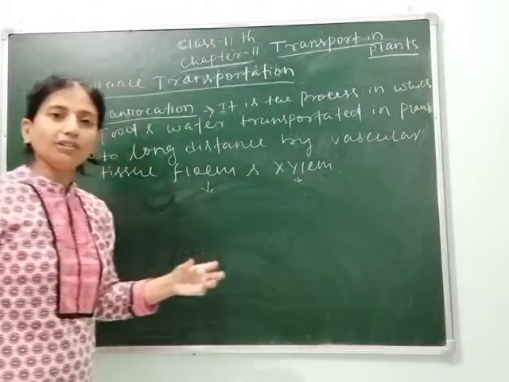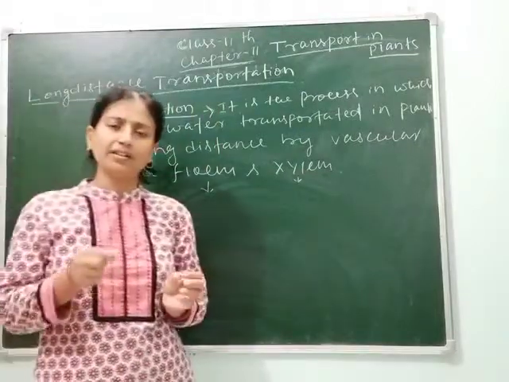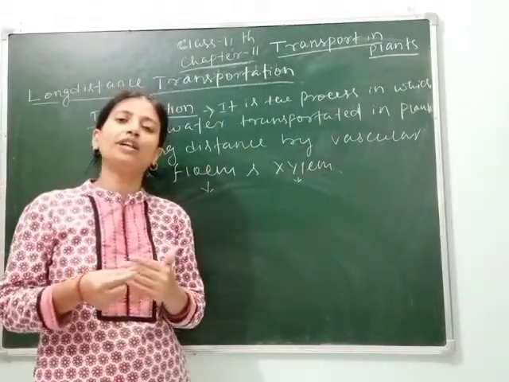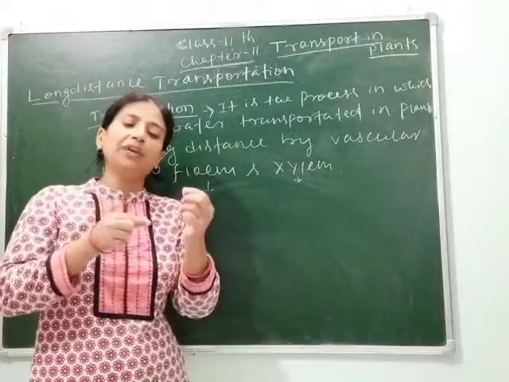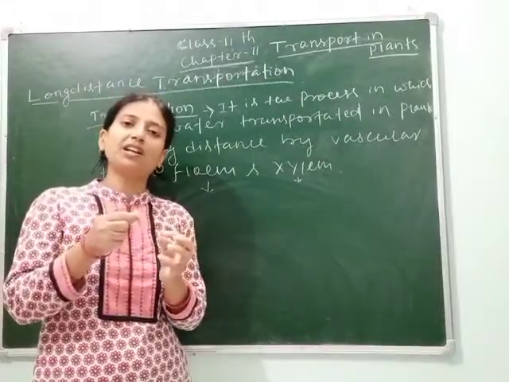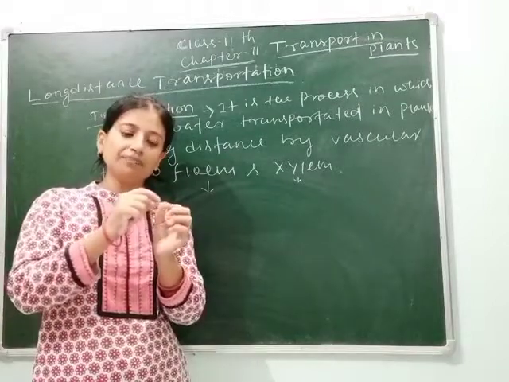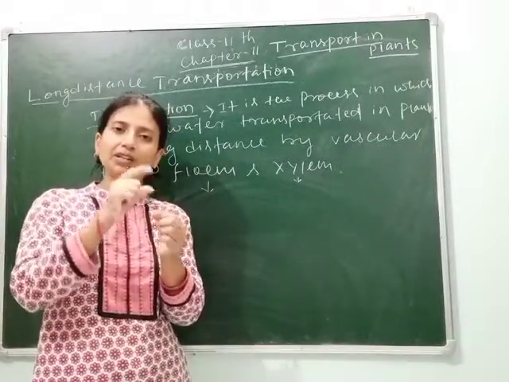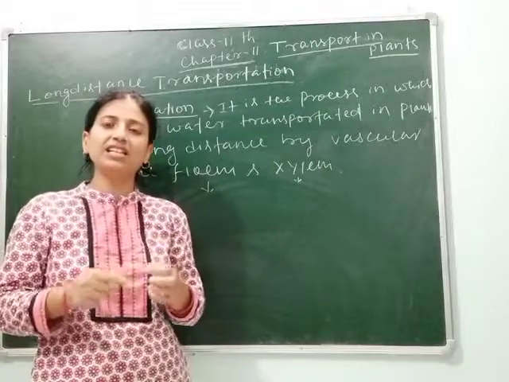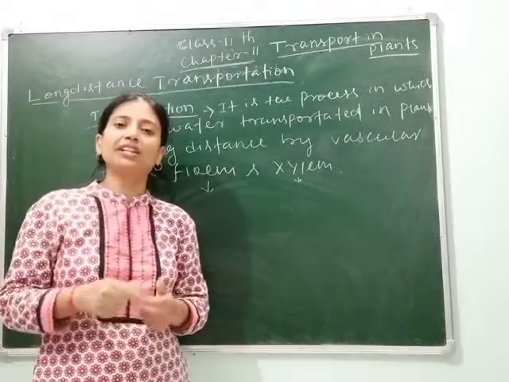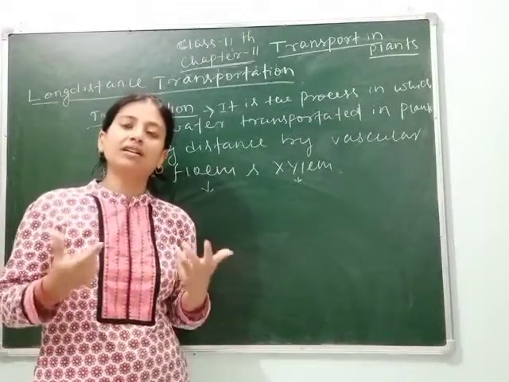So I told you just before, how do you know that transportation occurs? If you early in the morning cut the upper part or lower part of a small plant, then you can see some water comes out. Then where does this water come from?